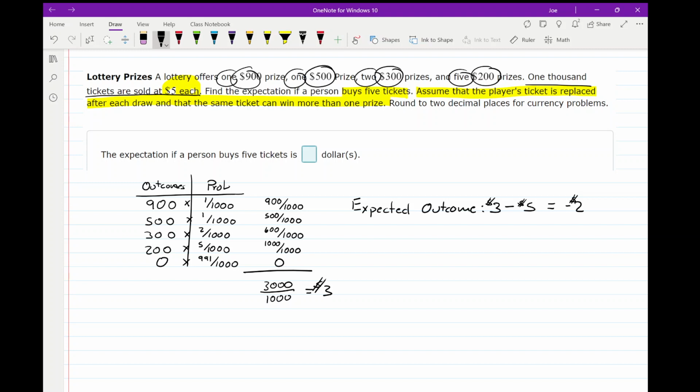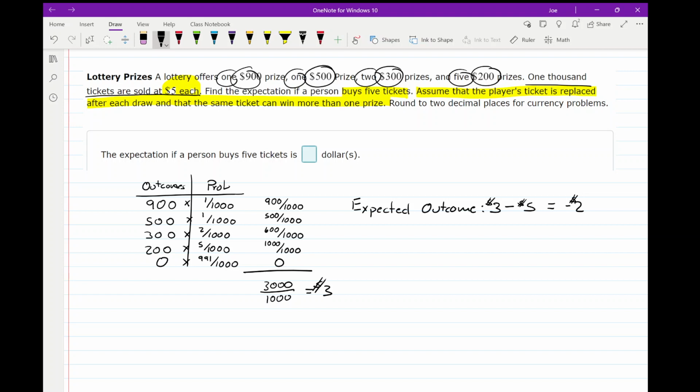Now, every once in a while, I'm going to have this big win, but the vast majority of the time, I'm actually going to get $0 but pay $5. So I'm actually losing $5 every time I play the game unless I actually win one of the prizes. So the expected outcome every time you play this game is negative $2. Sometimes you win, but more often than not, you lose.